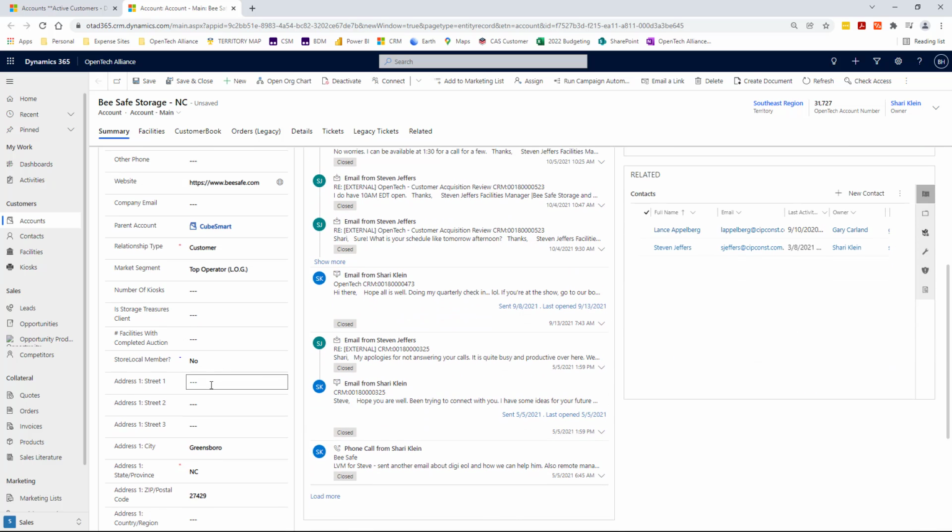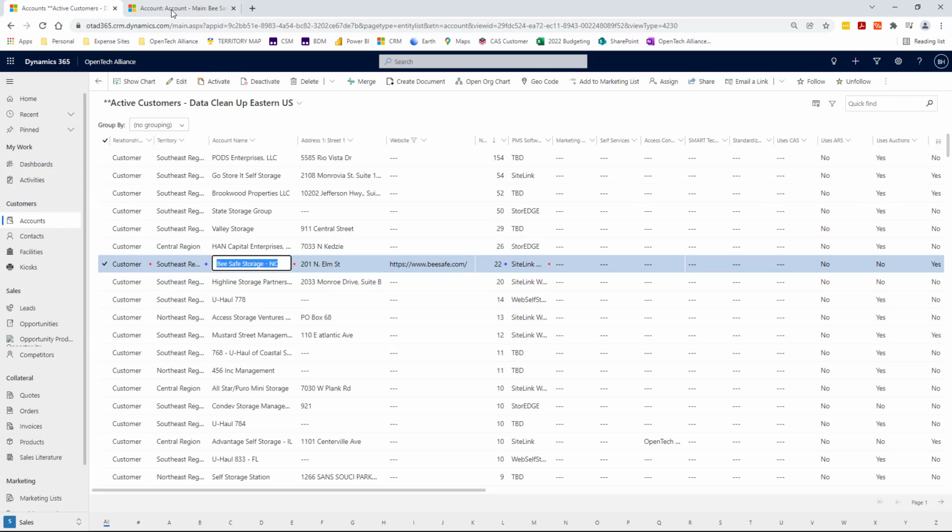And we know we had the street address. Now that'll update when the list view updates. That'll update in that appropriate context. Okay. Some of the other things we can look for: what are the marketing services that they're using? Right. I've got a drop down here. Do they have any self-service technologies? Right. Kiosk technologies. What are they using for access control systems? Well, you know they're using us a little bit, right? If you don't know for sure, you don't want to fill in information. You don't want to fill in data. Okay. I can always go back and I can change this as a read-only grid.